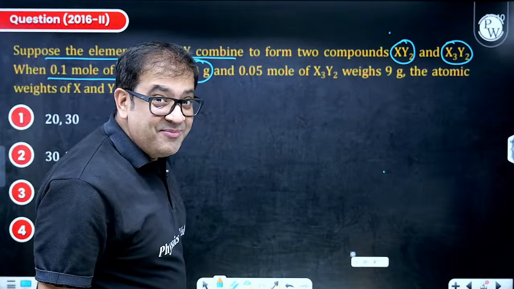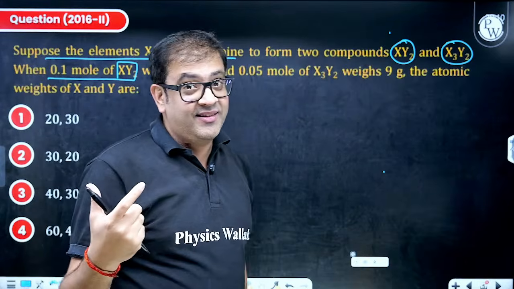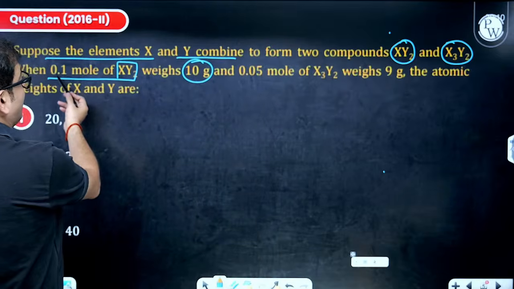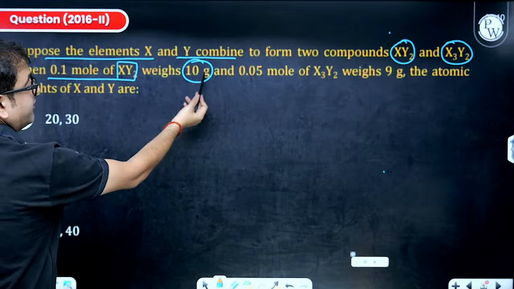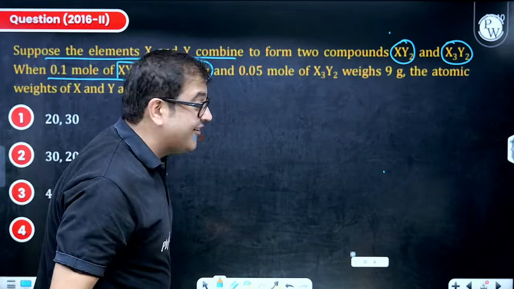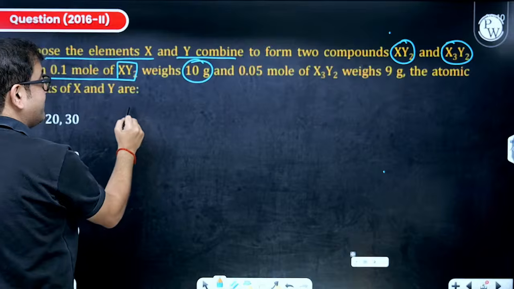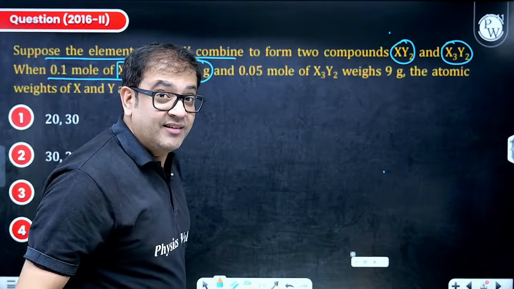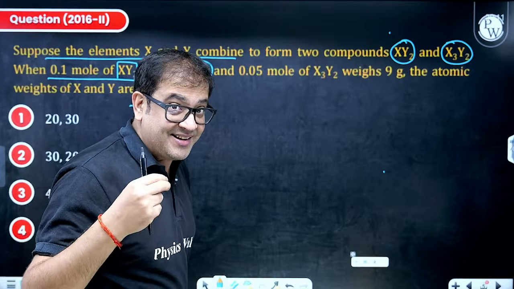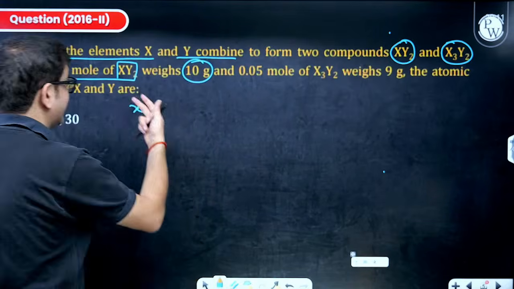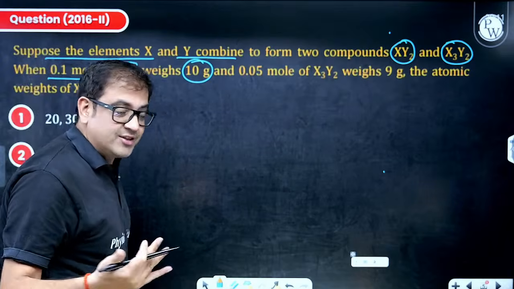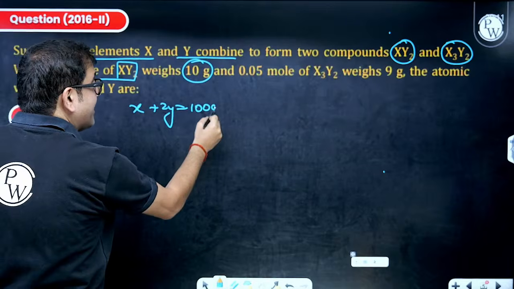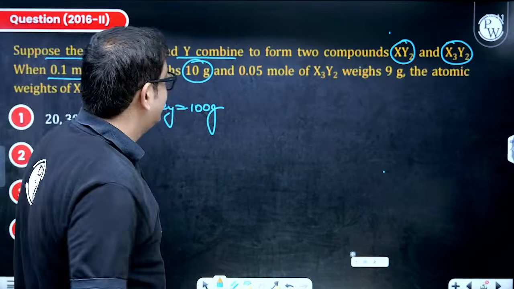So 0.1 mole 10 gram, then 1 mole will weigh, beta, that will be its molecular mass. So 1 by 10 mole is weighing 10 grams, so 1 will weigh 100 grams. So its molar mass is 100. That means, let's say if X is the gram atomic mass, as in mass of 1 mole of atoms of X, and let's say for Y it is Y, so that means X plus 2Y is nothing but 100 gram, because I'm considering for 1 mole.